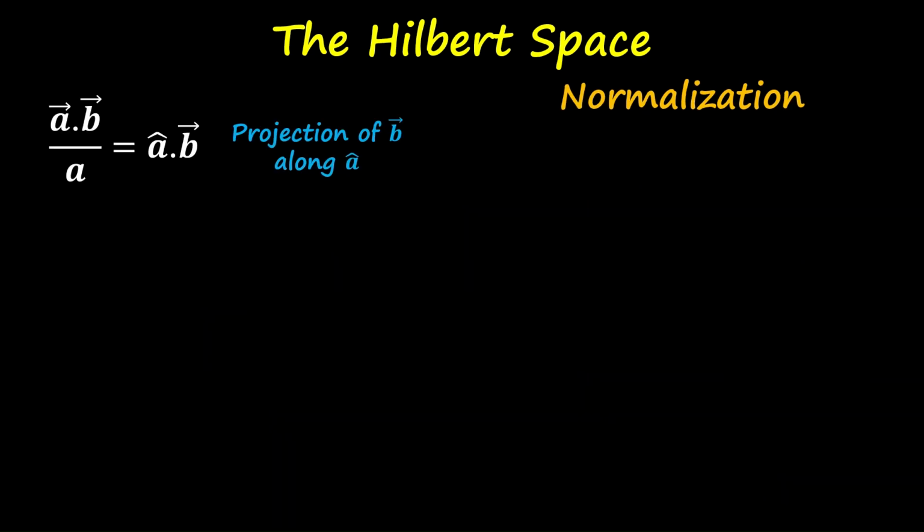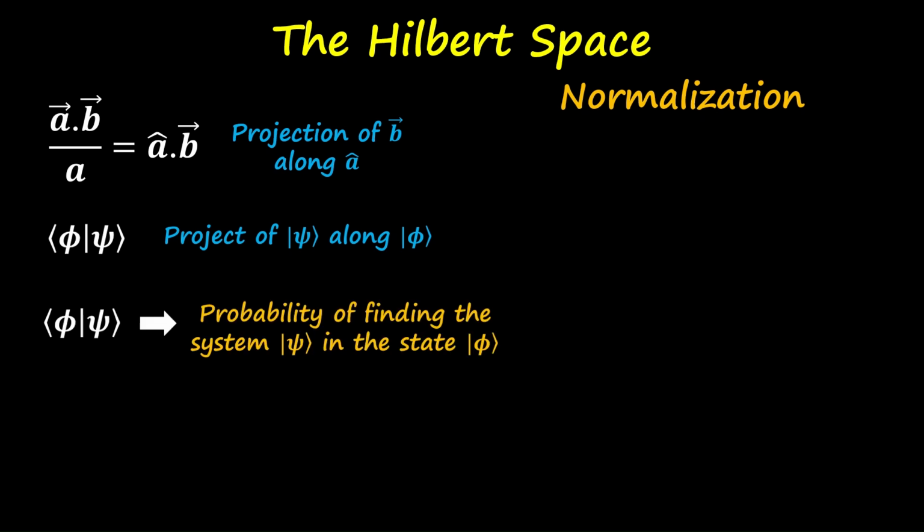In the dot product, we discussed that it represents a projection of one vector along the other vector. Like that, the inner product also represents the projection of one state along the other state. There is also another interpretation in terms of probability, that is the inner product represents the probability of finding the system in the other state. In the case of a continuous system, this inner product can be represented in the integral form like this.